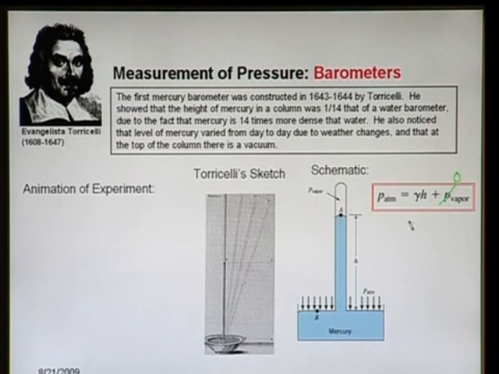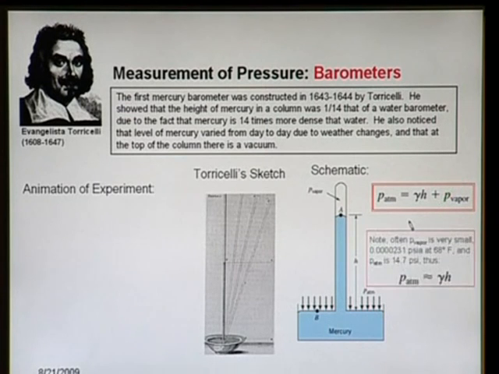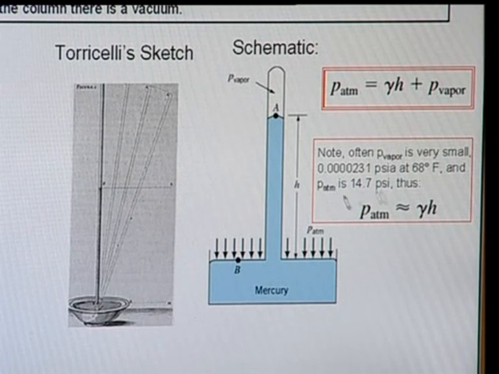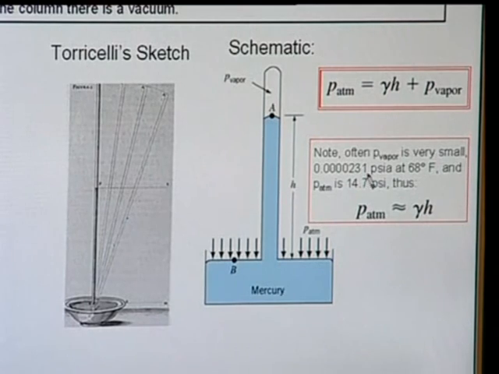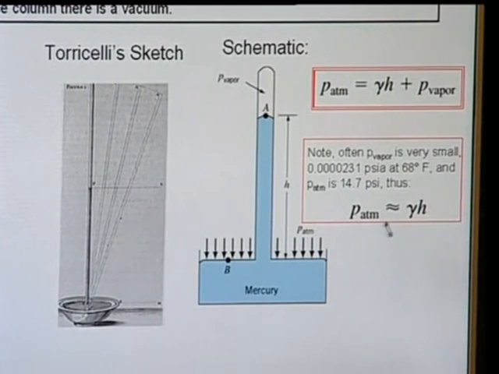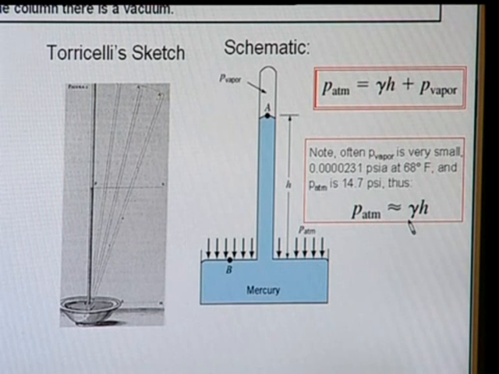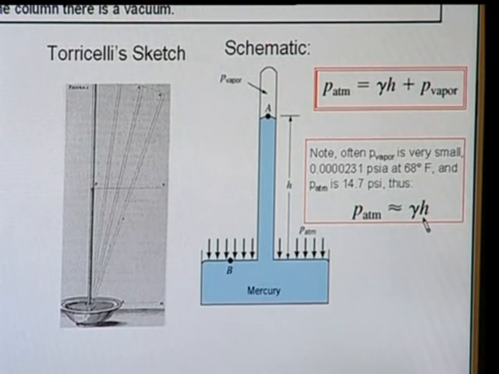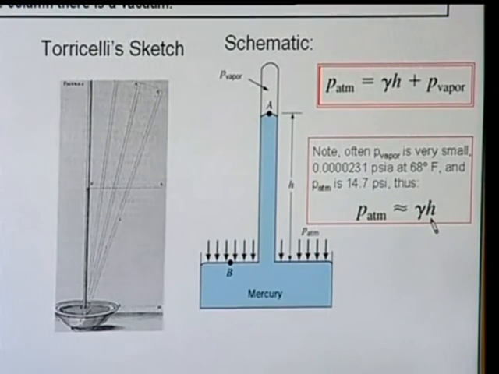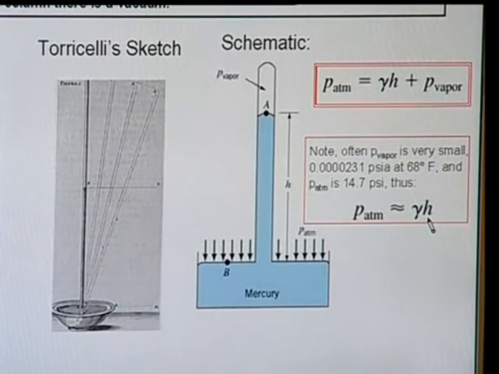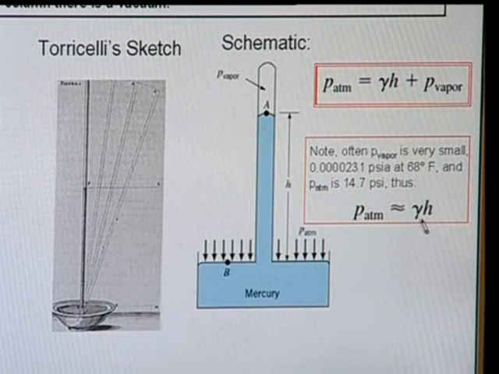So, P atmospheric is equal to gamma into H. Here you can see the value of P vapor is given, which is very less, so it is neglected. So, P atmospheric is equal to gamma into H. In this manner, we can calculate the atmospheric pressure with the help of the height of the fluid, which can be measured in this device, multiplied by the weight density of the fluid.